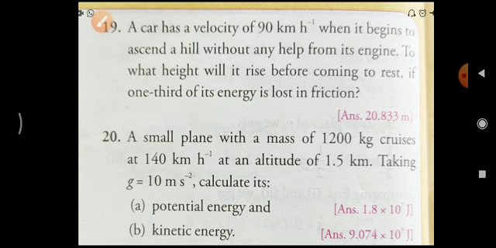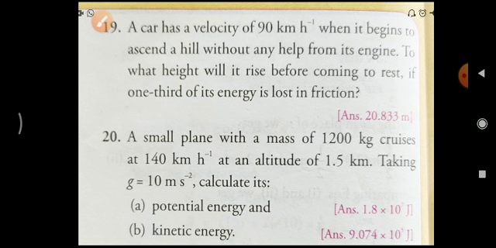Then number 20. A small plane with a mass of 1200 kg cruises at 140 km per hour at an altitude of 1.5 km, taking g is equal to 10 meter per second square. Calculate its potential energy. This one is also a simple one. mgh is the formula. Just simply you have to put all the values, and before that you have to convert that one.